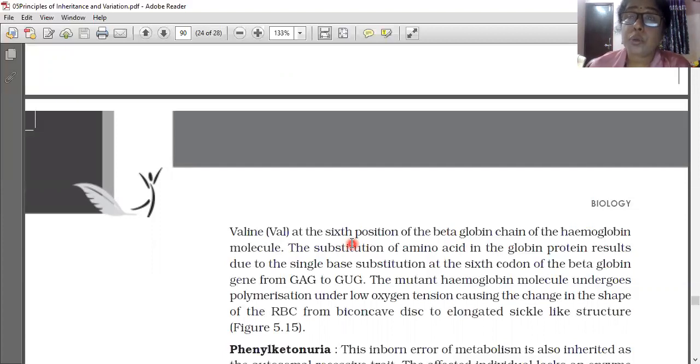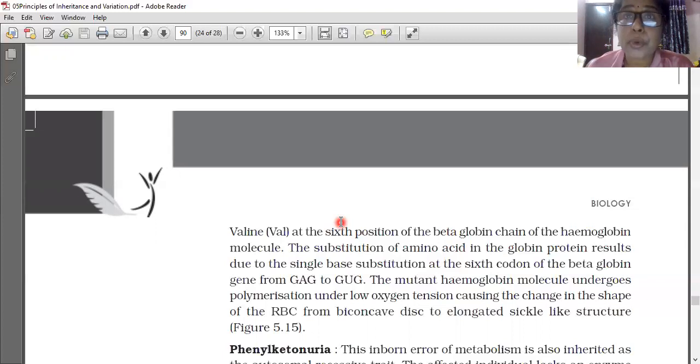In that also, numerous amino acids join, then only a polypeptide chain is formed. It is not that 1-2 join and a polypeptide chain forms. Many amino acids join in a linear fashion using peptide linkage, then only a polypeptide chain forms. Like that, 4 polypeptide chains are there. In that, only one amino acid is misplaced, and because of that this disease is occurring.